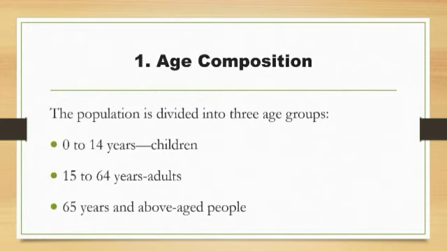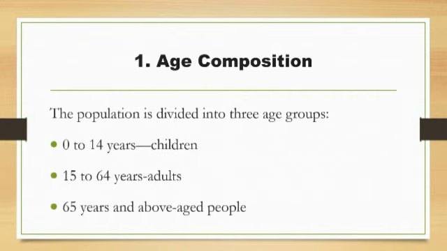Which are they? Yeah, 0 to 14 years of people, they are called children. That's the first category. And the second category, from 15 years to 64 years, they are called adults. And finally 65 and above, they are aged people.